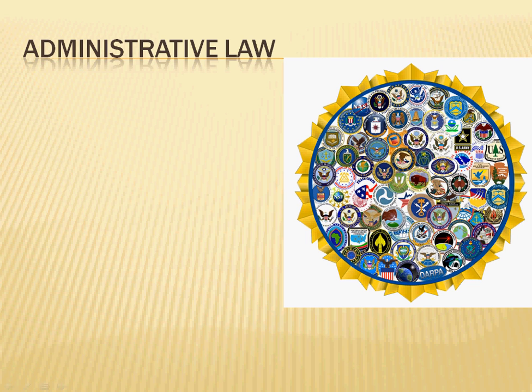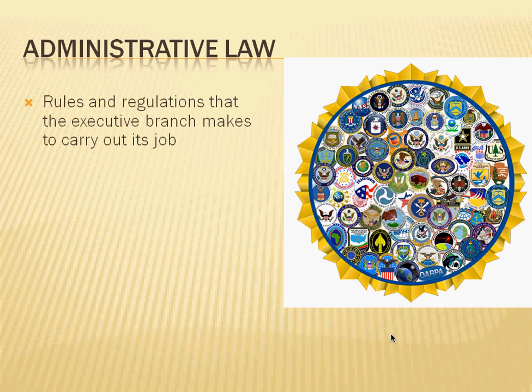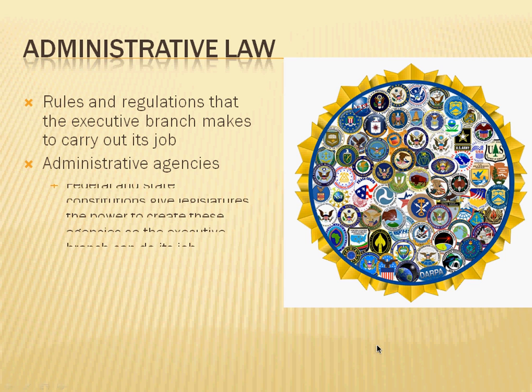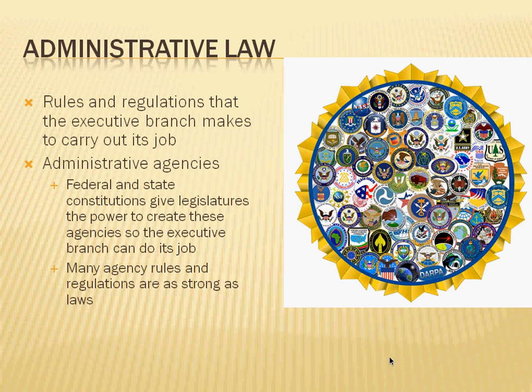Administrative law are the rules and regulations the executive branch makes to carry out its job. And they're created by the administrative agencies. This picture shows you symbols for many of our different administrative agencies. Federal and state constitutions give legislatures the power to create these agencies so the executive branch can do its job. There is another example of checks and balances. The legislative branch creates the agency so the executive branch can carry out their work.